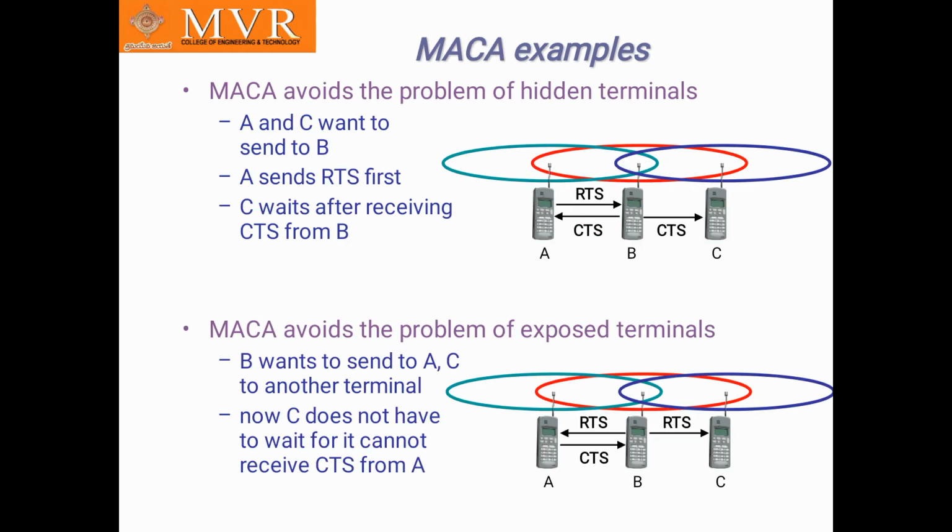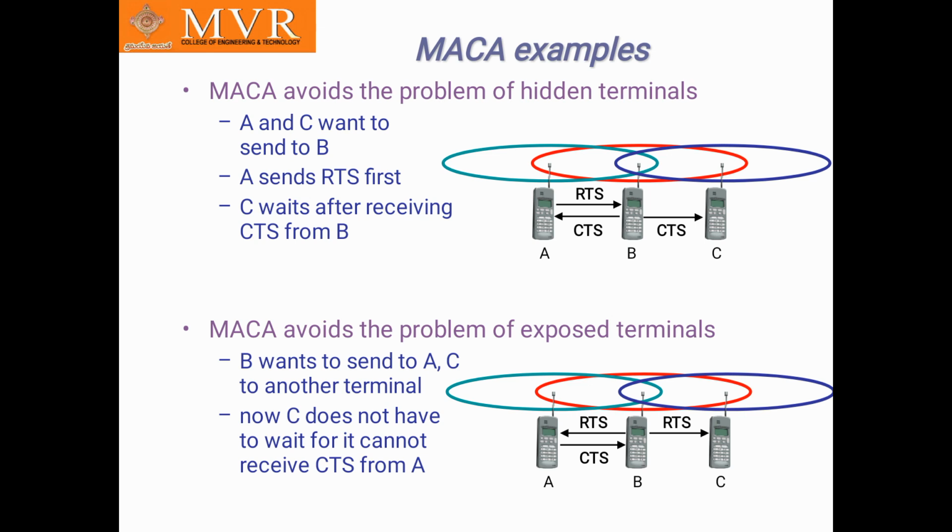MACA example, see here. Multiple access collision avoidance avoids the problem of hidden terminals. So in the previous section we learned the MAC problems, which is nothing but medium access control having two problems, that is hidden terminals and near and far terminals. To overcome the collisions, we use multiple access collision avoidance, using two operations, those are RTS and CTS, request to send and clear to send.